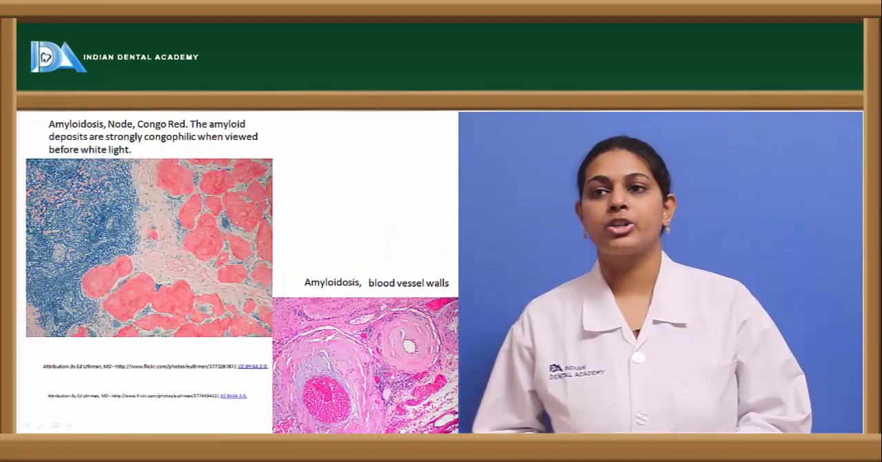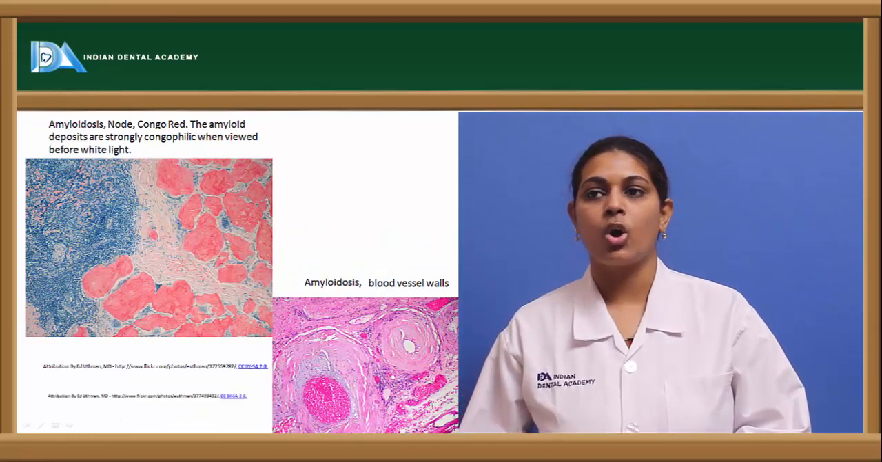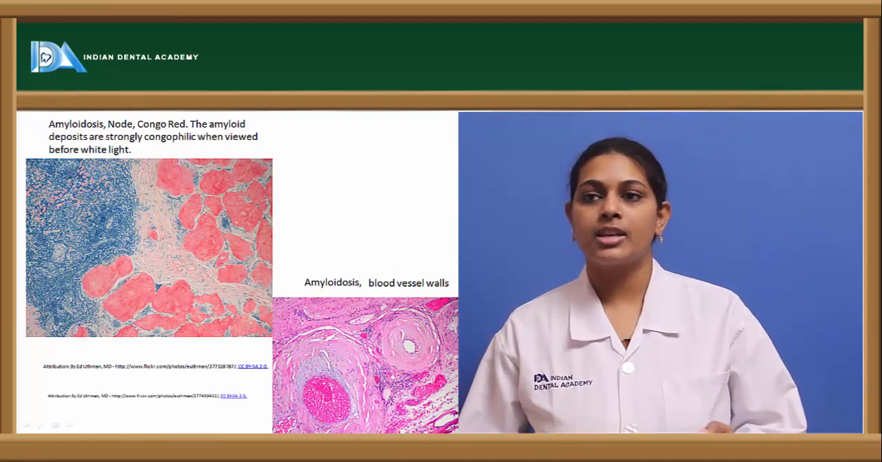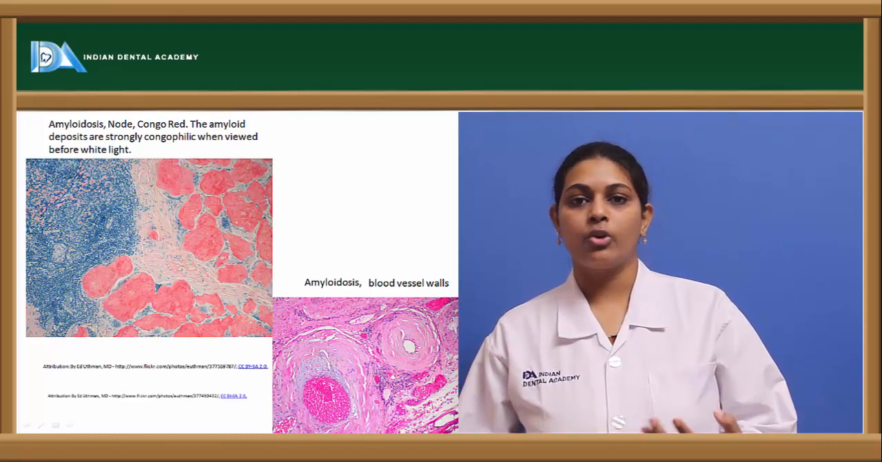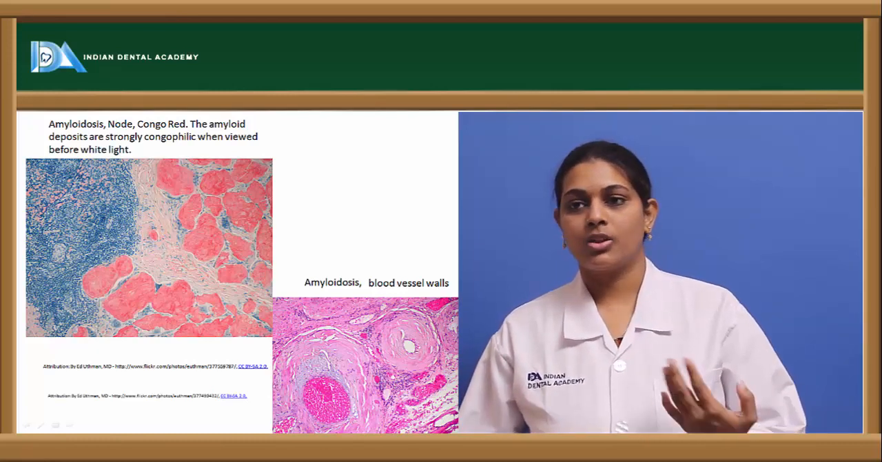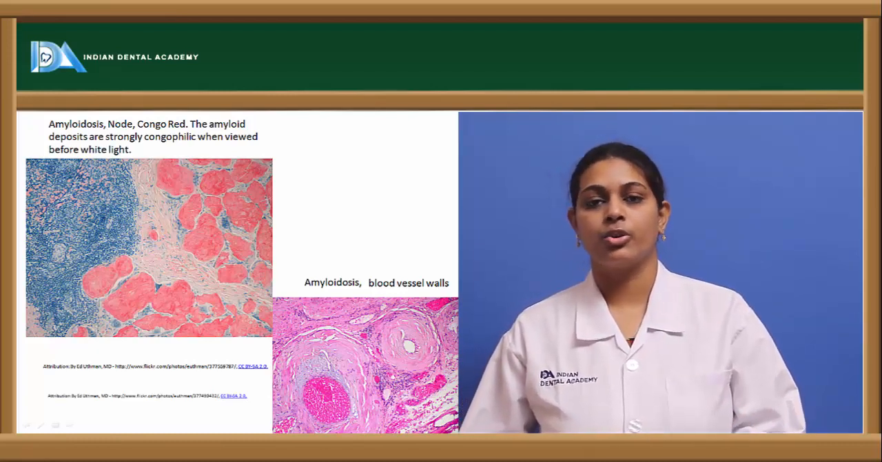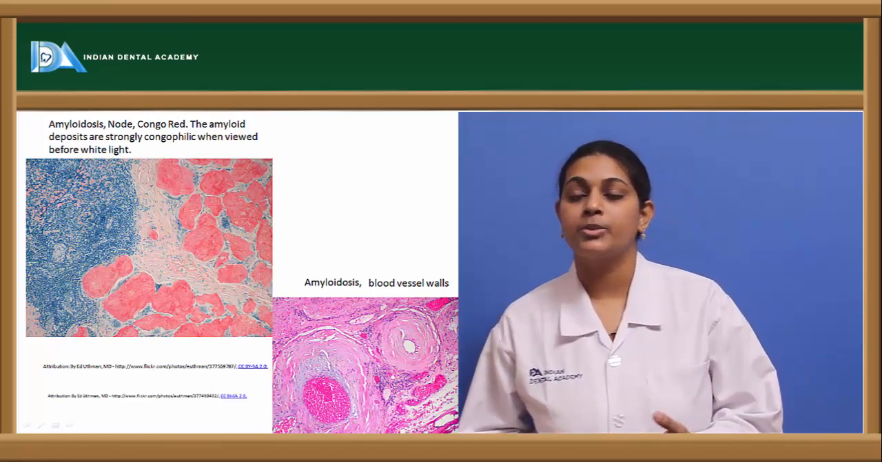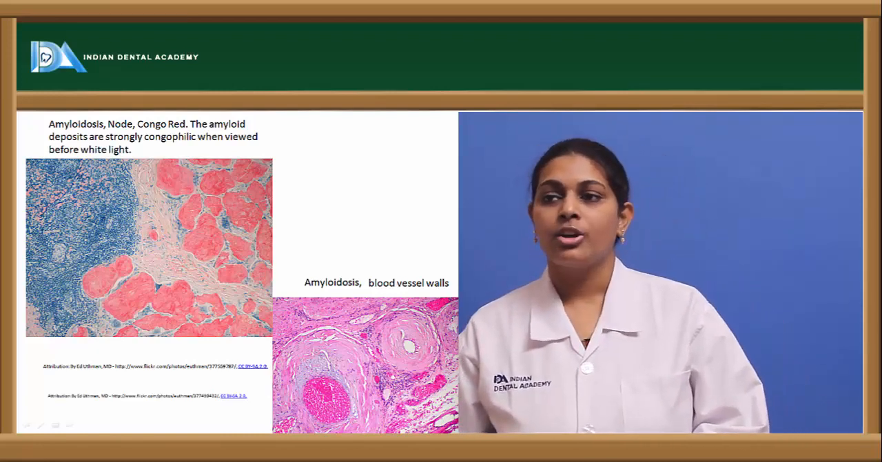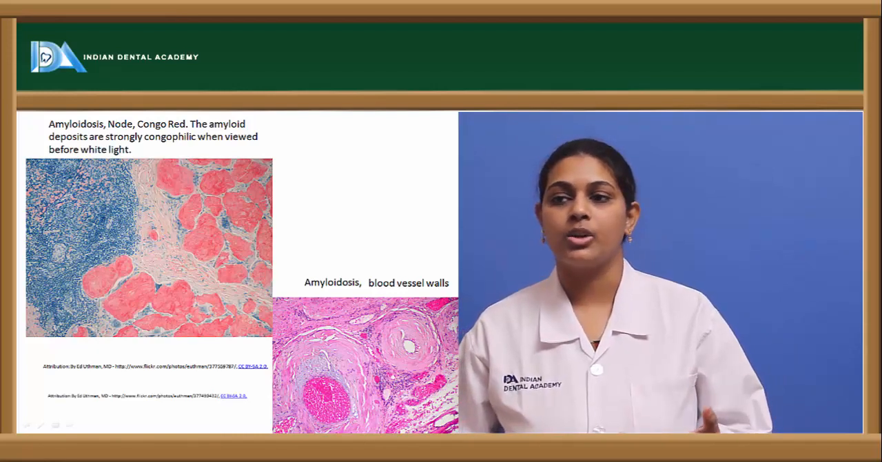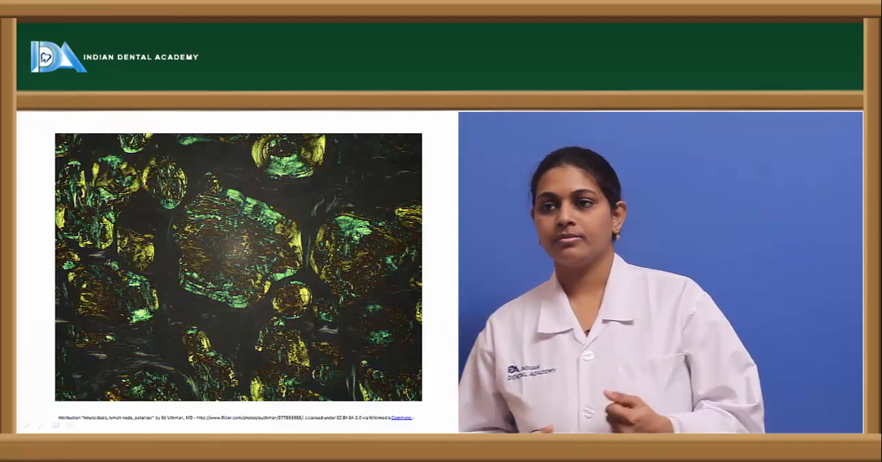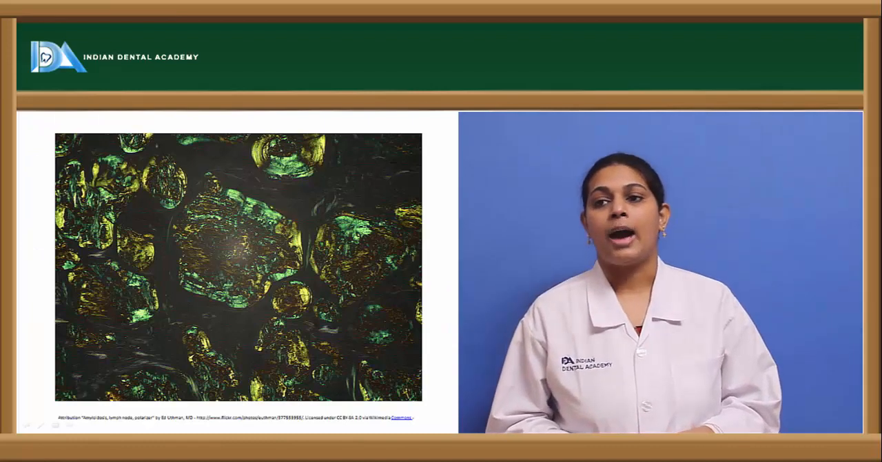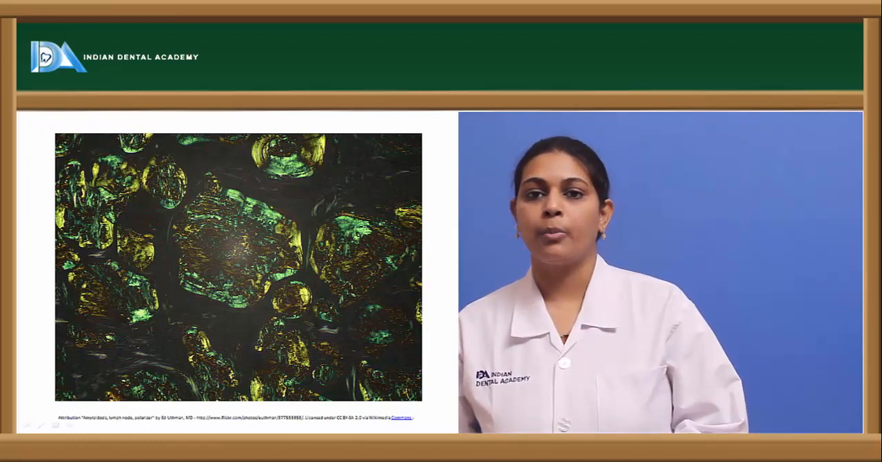Coming to the next picture, it is amyloidosis stained with Congo red. The amyloid deposits are strongly congophilic when viewed under white light. So this first picture helps us see the presence of the Congo red color. The next picture, stained with H&E, shows the amyloidosis around the blood vessels. Then there is a picture showing the apple green birefringence when seen under polarized light.